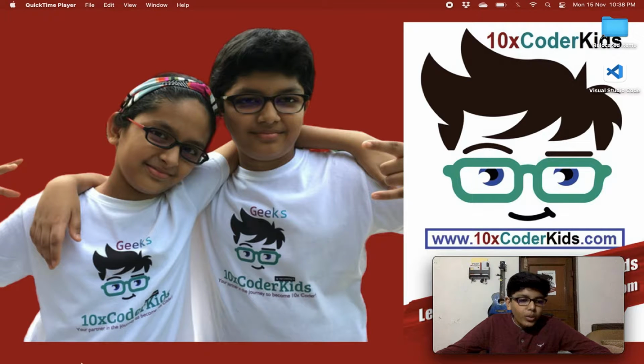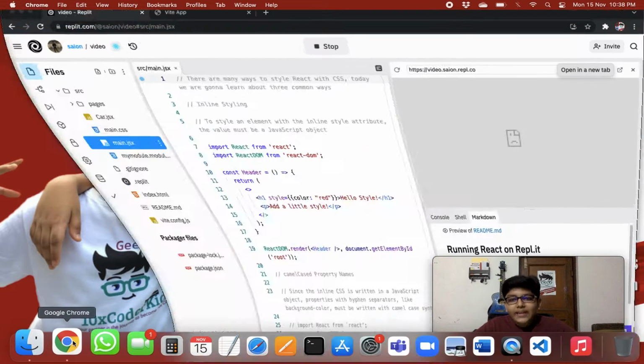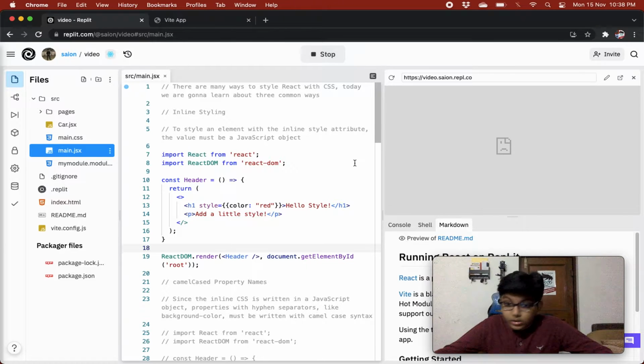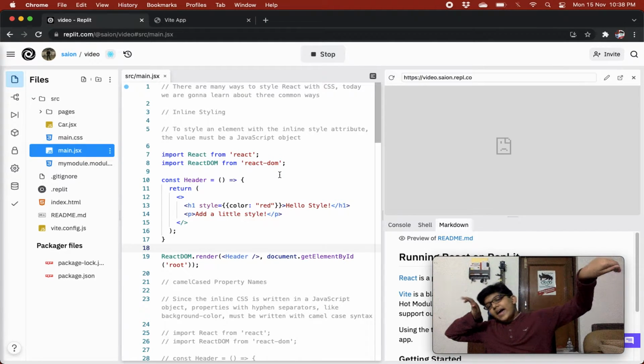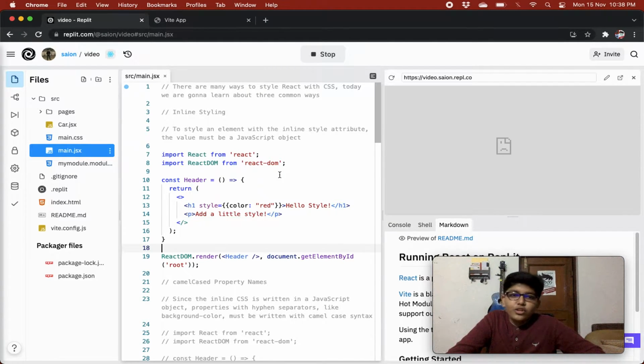And today we are gonna learn about React CSS styling, and this is also a very important and very interesting concept. As we all know, we can code our React app, but we also need to add some styles to it to make it look good, beautiful, and basically impressive.